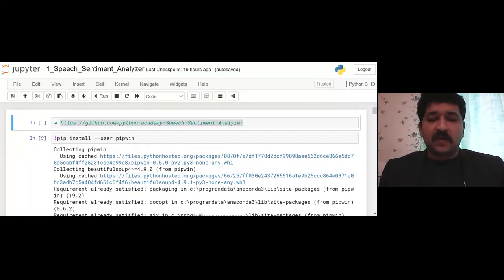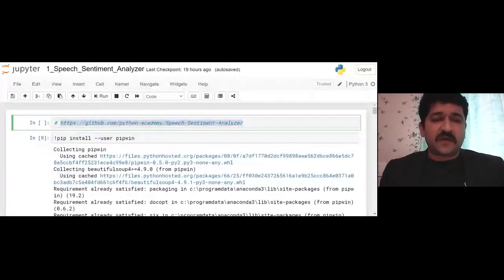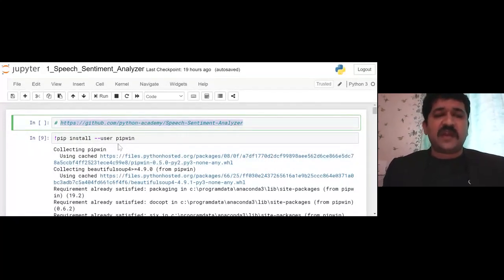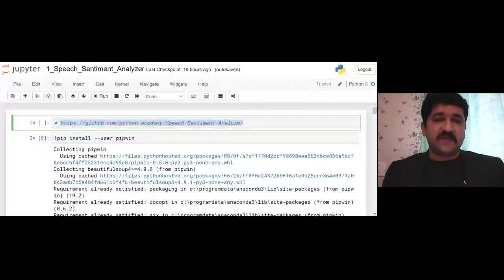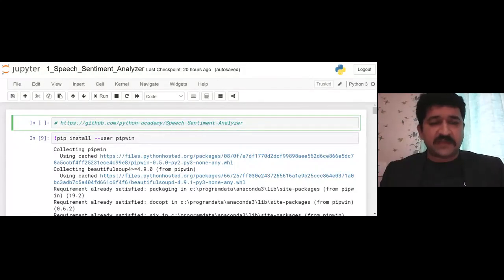Now looking at the code step by step. For this to work, we need one piece of software called PyAudio, which connects your microphone. That PyAudio is again provided in wheel format. So we need to install one more thing called pipwin, that is specifically for Windows. Since I am working on Windows 10, that's why I am installing it. If you are working on some other system, maybe a Mac machine, maybe Linux, Ubuntu, any version, these things will not be required. Again I will repeat, this is only for Windows. Okay, and I have done that. What happens in this, when you say the pip command, it is the command to bring something from the internet.